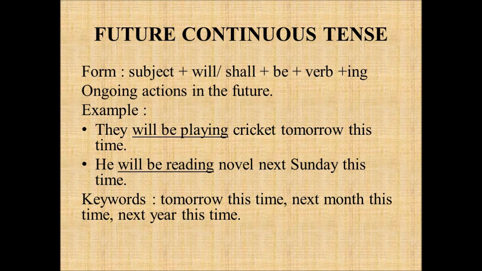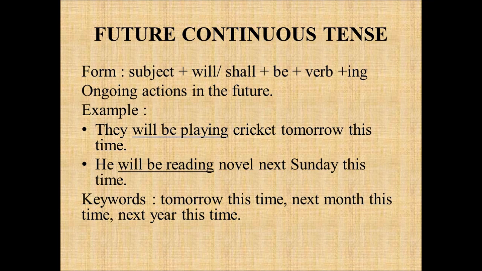We use future continuous tense in the place of some actions that are ongoing actions in the future. The actions that are starting to take part in the future and going to progress in the future, we use future continuous tense. For example, they will be playing cricket tomorrow this time.